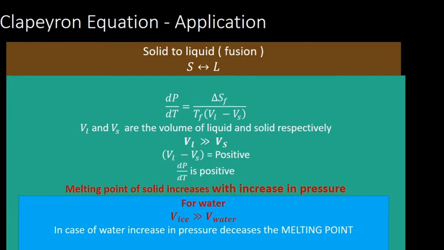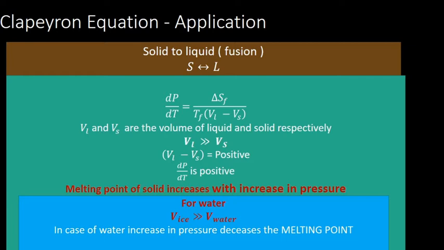That means dP is directly proportional to dT. What is dP? The change in pressure. So an increase in pressure means the temperature also increases; the melting point of a normal solid increases with an increase in pressure.